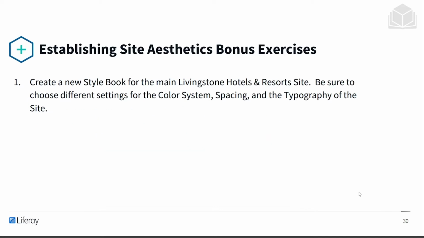After this exercise, there will be some bonus exercises that I won't be going through, but that you can try for yourself. This includes creating a new style book for the main Livingston Hotels and Resorts site, and you can be sure to choose different settings for the color system, spacing, and the typography of the site. But with that, let's start with the exercise.